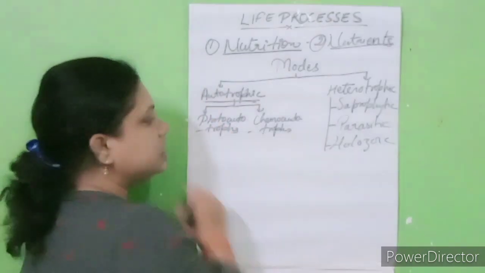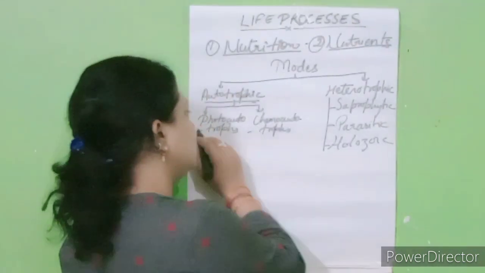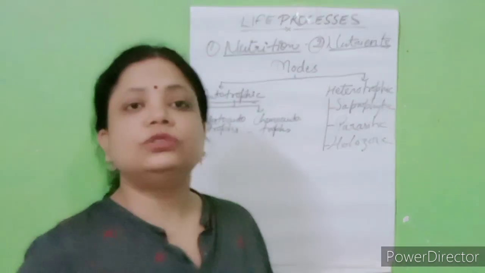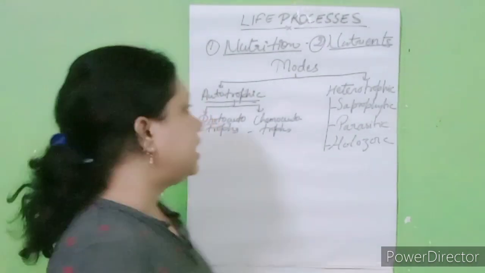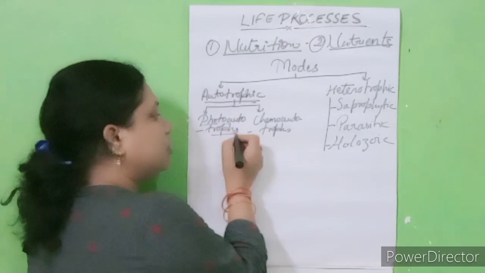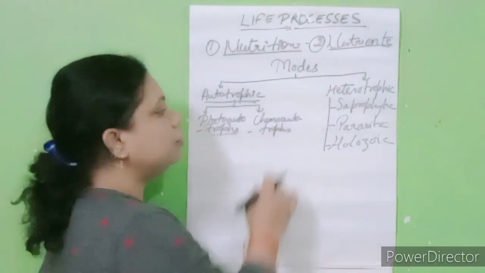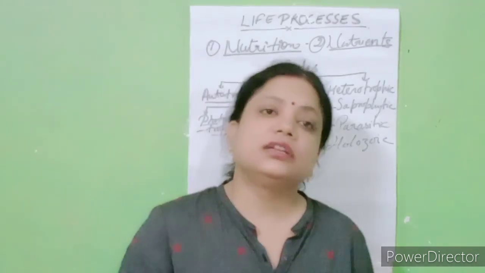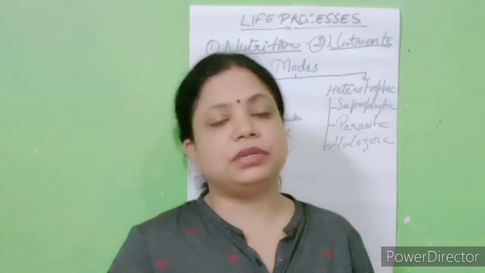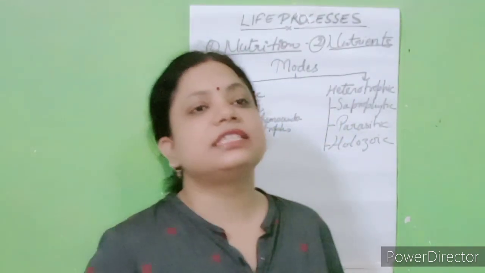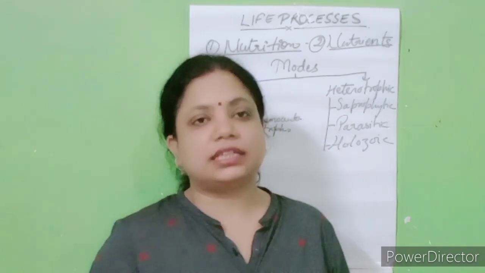Photo means light. When organisms use light energy, they are known as photoautotrophs. And chemoautotrophs use chemicals to prepare their own food, like some bacteria, like cyanobacteria.